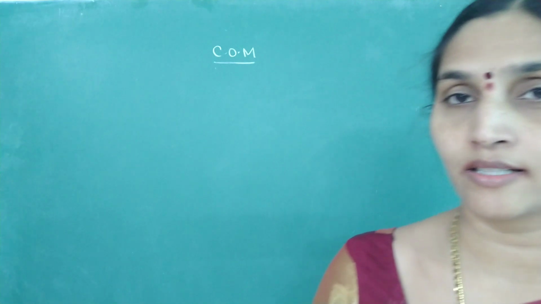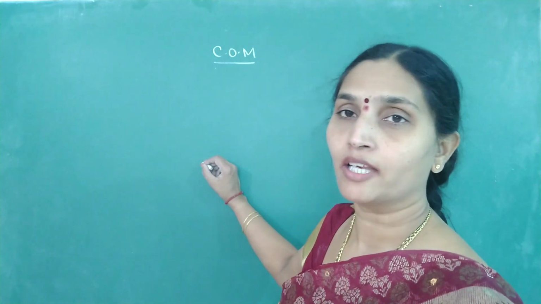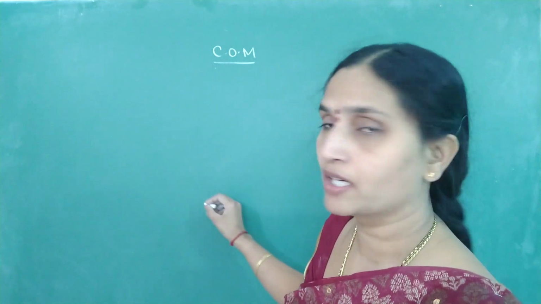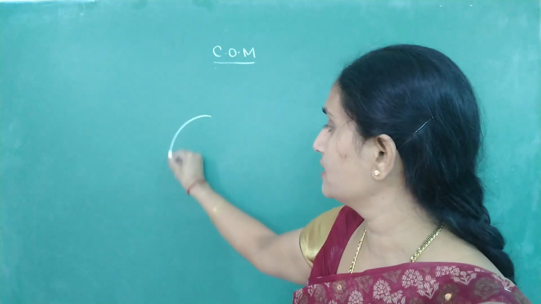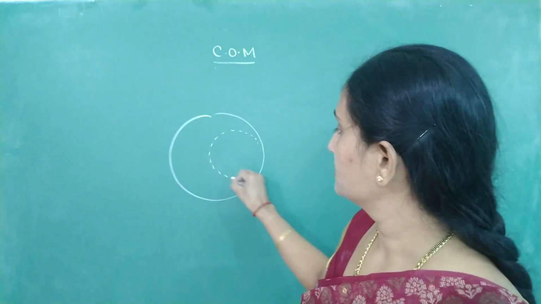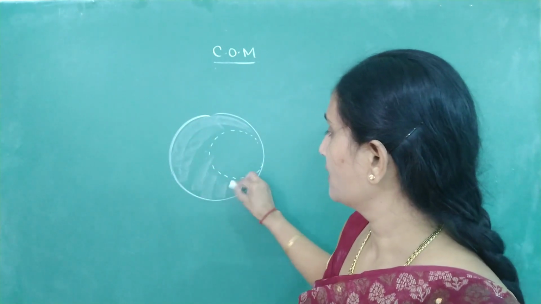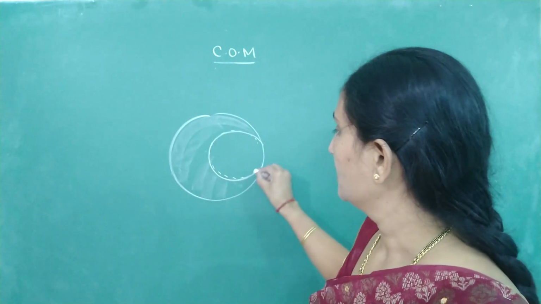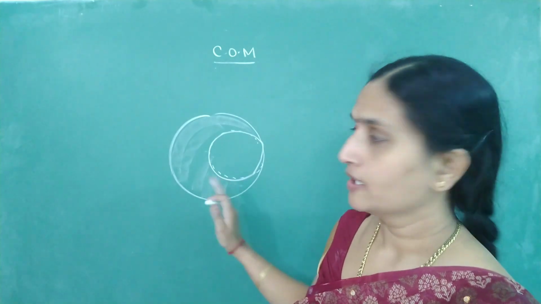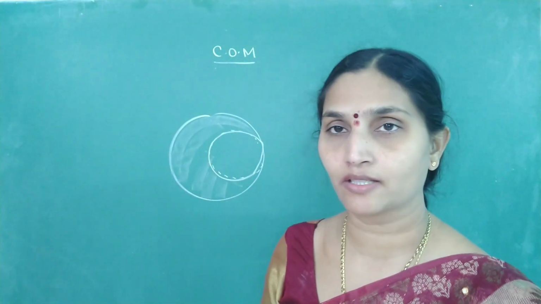Okay, how to locate the location of center of mass or displacement of center of mass when you remove some mass from a continuous object. Okay, so sometimes you may get a question like this. Say from a circular disc, we are going to remove this part. So from a continuous disc, a small circular portion is removed from the periphery. What is the shift in center of mass, or locate where is the new position of center of mass?